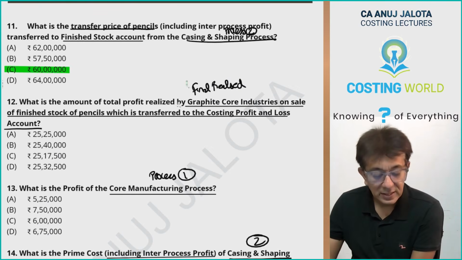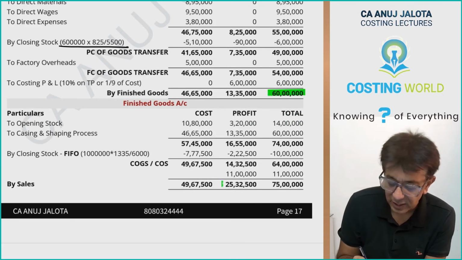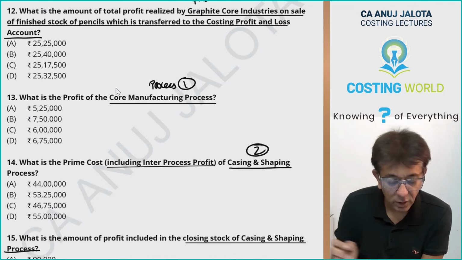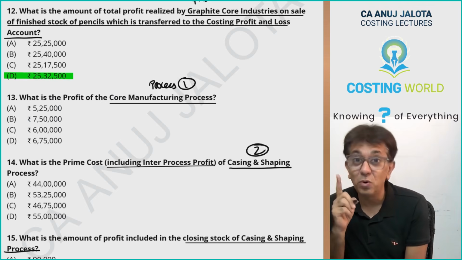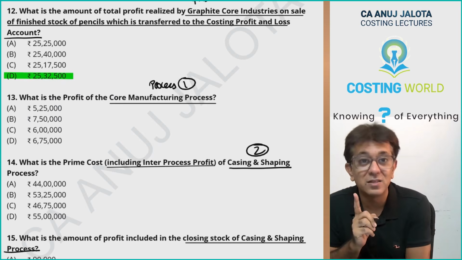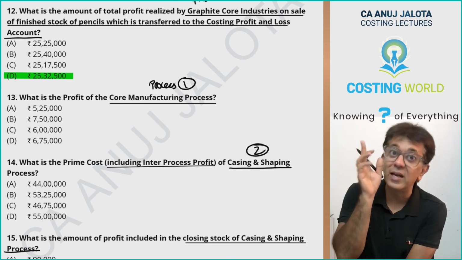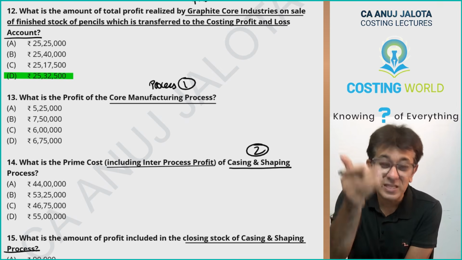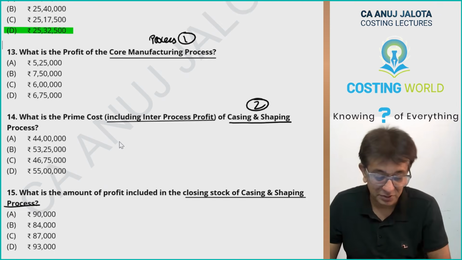Second, what is the total amount of profit realized by the company on sale of finished goods? That I just now got towards the end for you. That is this answer: 25,32,500. This will be your realized profit. In case you follow weighted average method, you might have got confused. But then you realize that the answer you get by following the weighted average method will not match with these answers. Suggestion to the institute, please write clearly it is FIFO method. That line does not convey that it is FIFO method.